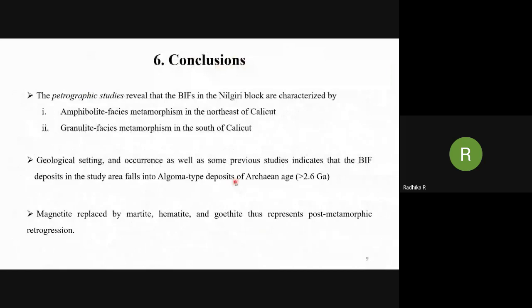So my conclusions: the petrographic studies reveal that the banded iron formations in the Nilagiri block are characterized by amphibolite facies metamorphism in the northeast of Calicut and granulite facies metamorphism in the south of Calicut. Geologic settings and occurrence, as well as some previous studies, indicate that the BIFs fall in the Algoma type deposits of Archean age. The magnetite, which is replaced by martite, hematite, and goethite by meteoric influences, is represented by post-metamorphic retrogression.